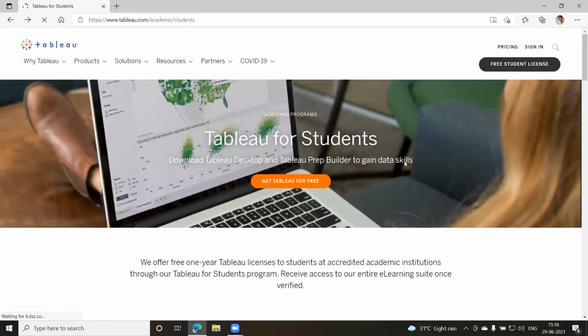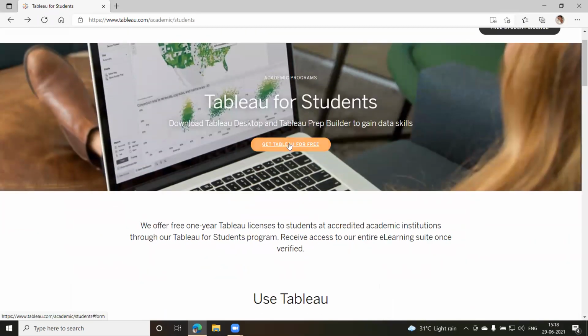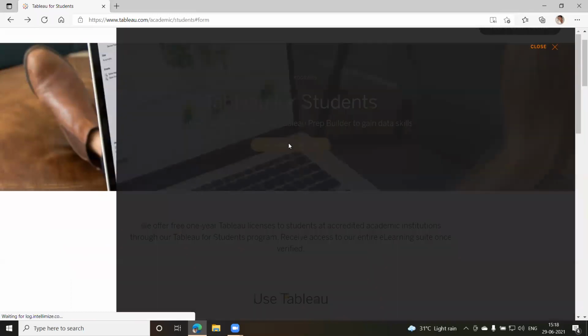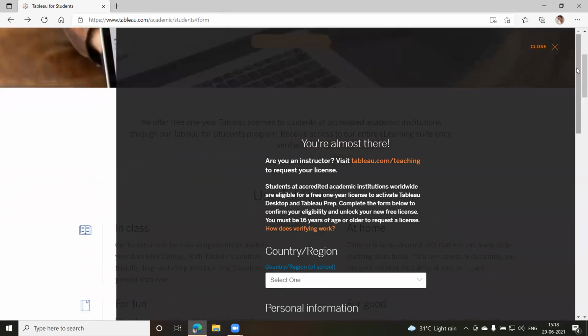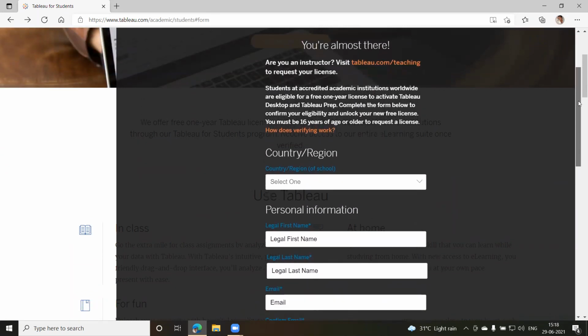Or you can directly come here. If you don't want to register, you can also come here and get Tableau for free. You can click here, and it will start downloading. This is the option you get.